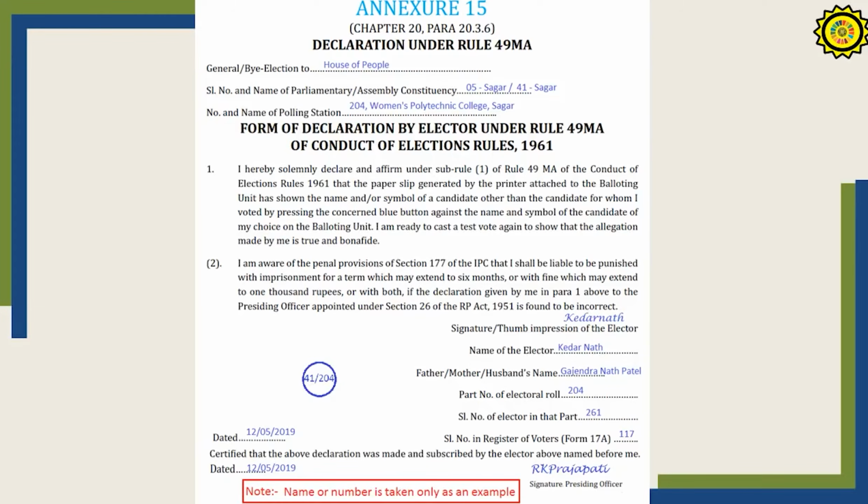If he is making a wrong statement, and it is found that his claim is wrong, then he is liable to imprisonment of 6 months along with a fine. So this has to be read to him, and then you should get his signature. Only after that must the test vote be conducted.